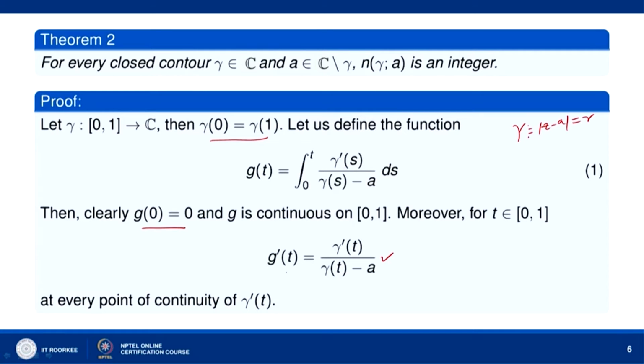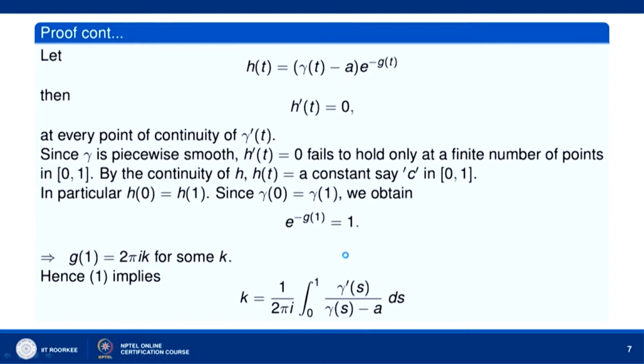Now, at every point of continuity of gamma dash, let us define the function h t equal to gamma t minus a times e to the power minus g t. Then let us find h dash t. It is a product of two functions of t. So h dash t equal to gamma dash t into e to the power minus g t plus gamma t minus a into e to the power minus g t into minus g dash t.